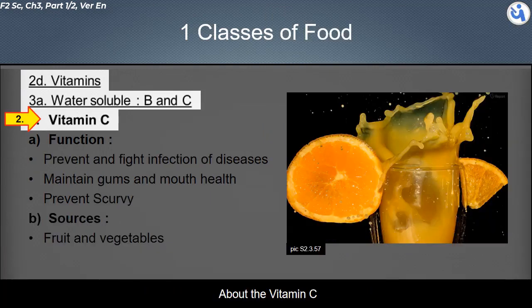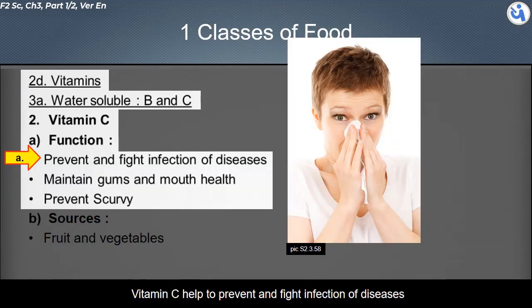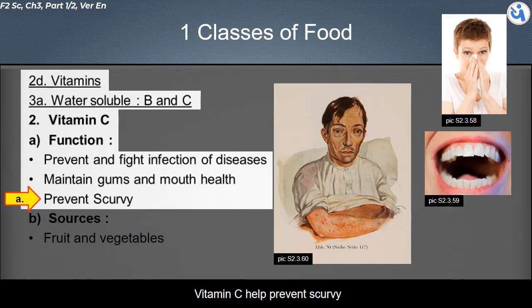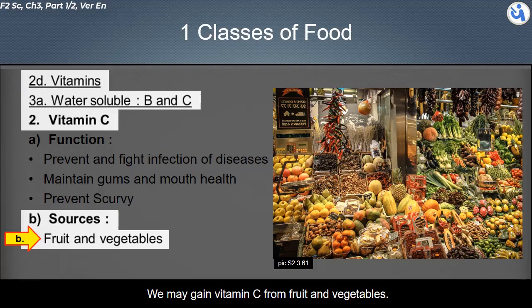About vitamin C: vitamin C helps to prevent and fight infection and diseases. Vitamin C helps to maintain gum and mouth health. Vitamin C helps prevent scurvy. We may gain vitamin C from fruit and vegetables.